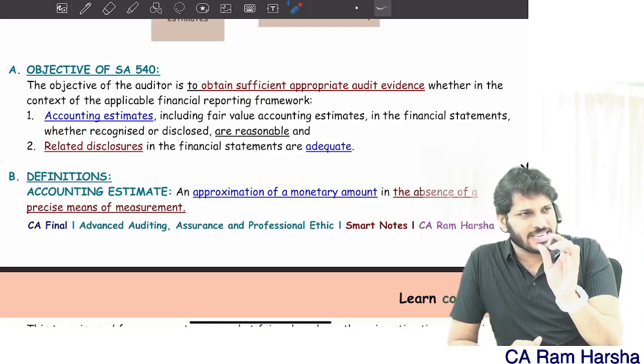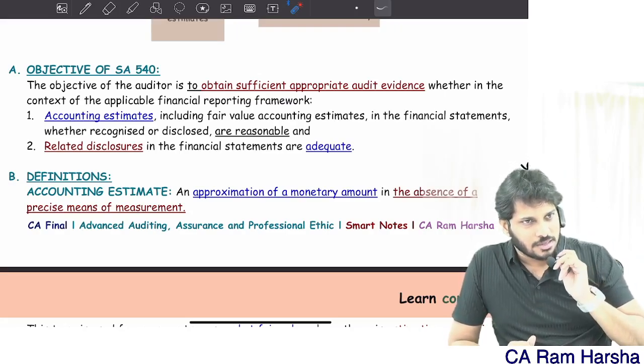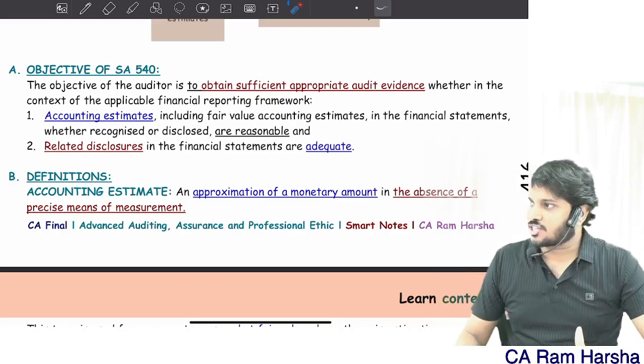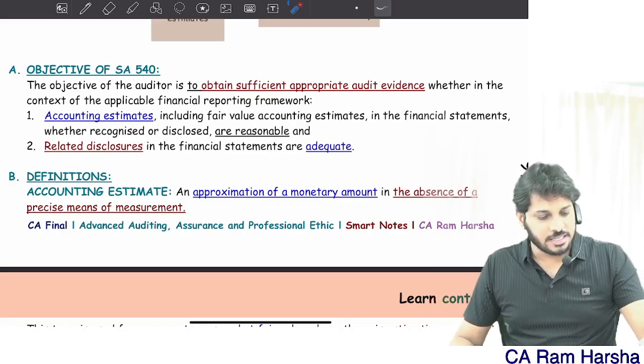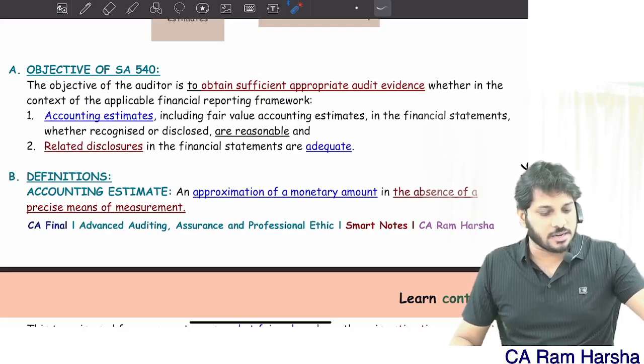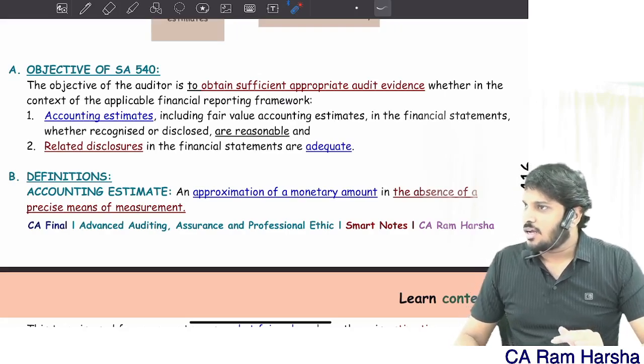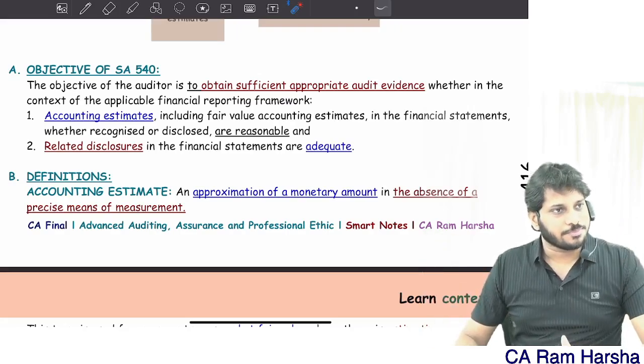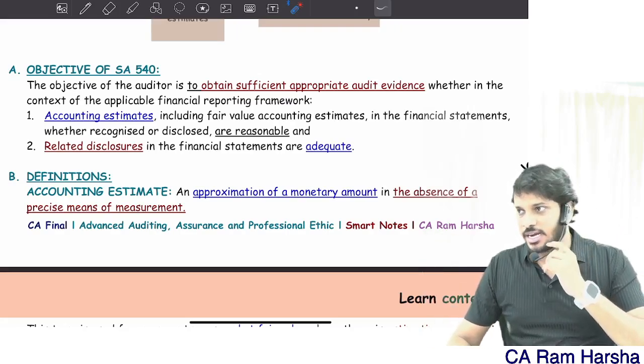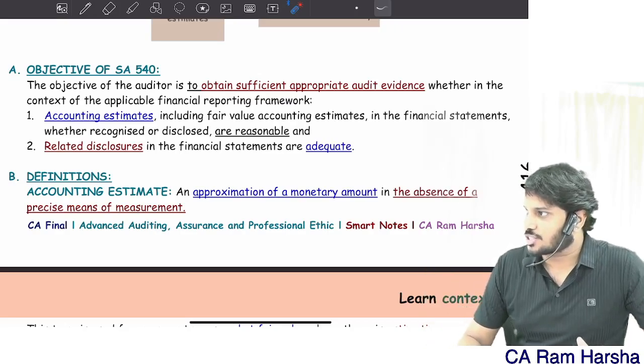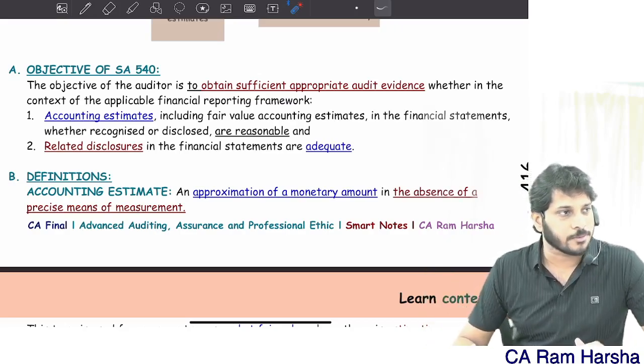Is this a significant estimate or not? Suppose a factory construction cost, the plant and machinery, that entire factory construction cost is somewhere around 25,000 crore.